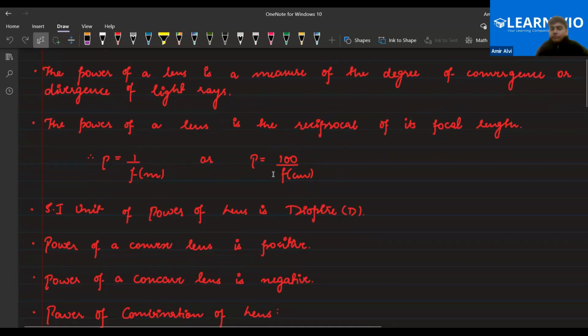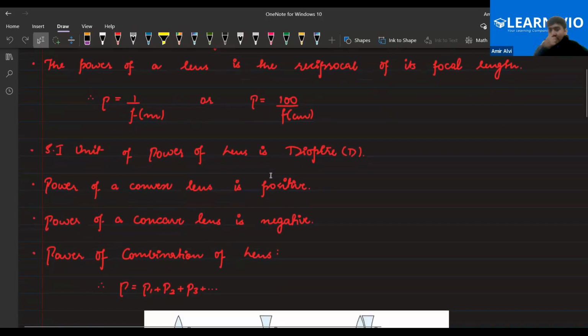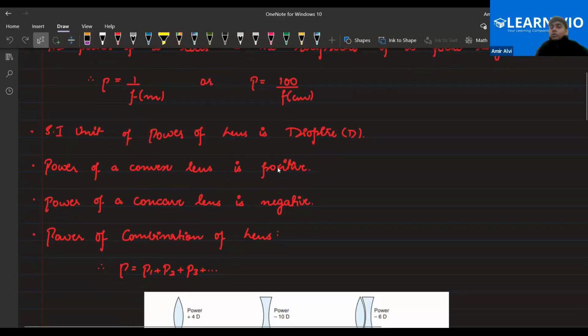Okay, that's great. Next, the SI unit of power of a lens is the diopter. And the power of a lens is positive for a convex lens because the focal length is positive. So the power would be positive as well. And for a concave lens, it would be negative because the focal length is negative. Clear to all of you?